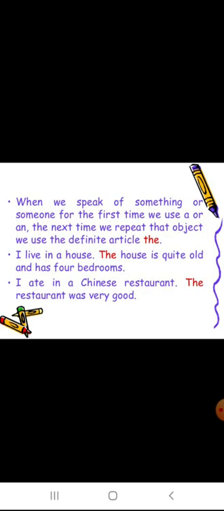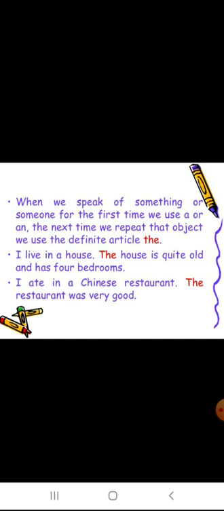When we speak of something or someone for the first time, we use a or an. The next time, if we repeat that object, we use the definite article the. If it is the first time we are speaking, we can use a and an. If the next time we are repeating about the matter, it means we are specifying the particular matter. That's why we use the. I live in a house, means any house. The house is quite old and has 4 bedrooms. The house, the particular house. The second time we are repeating about the same. I ate in a Chinese restaurant.